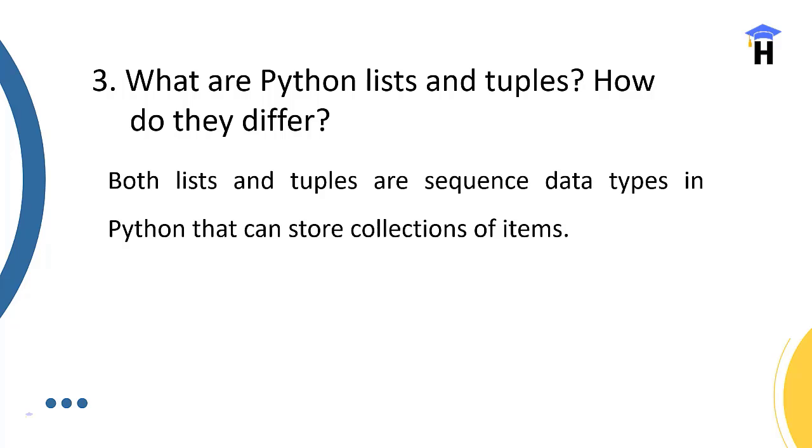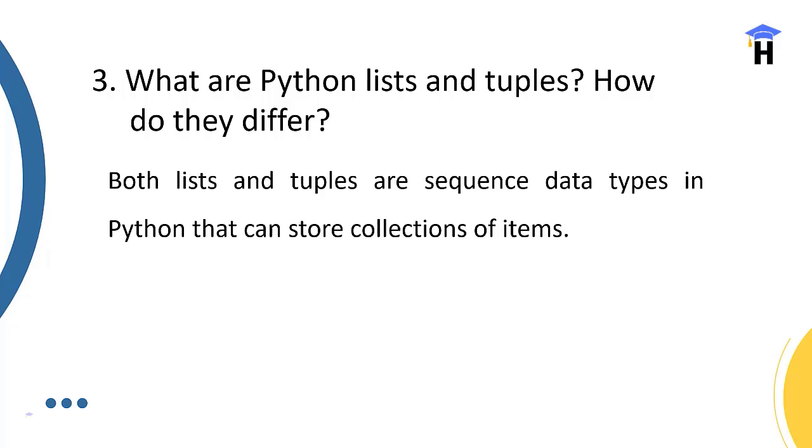And the next question, what are Python lists and tuples? How do they differ? Both lists and tuples are sequence data types in Python that can store a collection of data items. A list is declared with square brackets and a tuple is declared with parentheses.